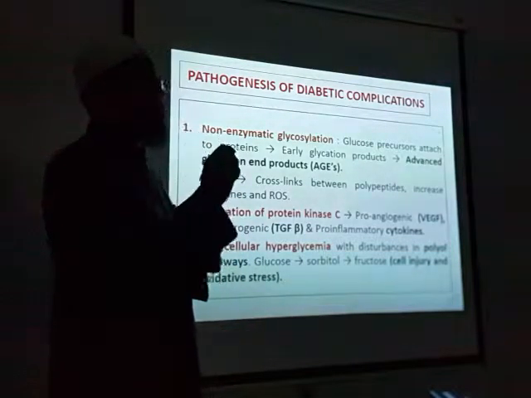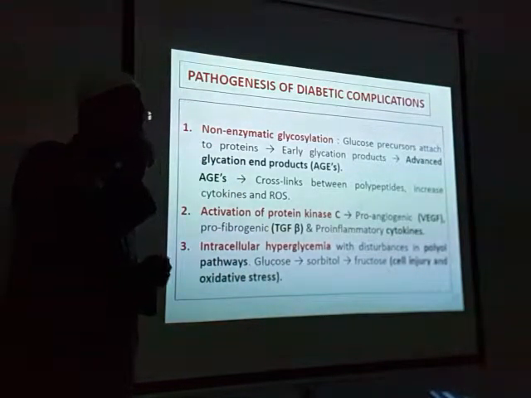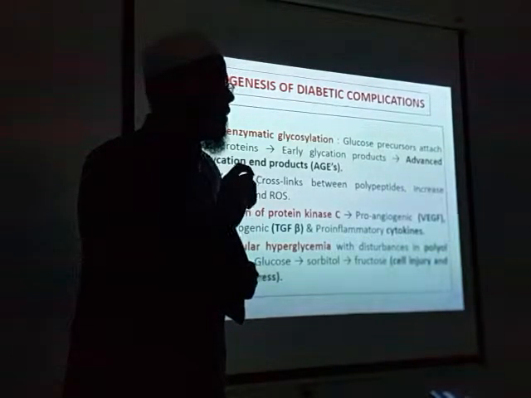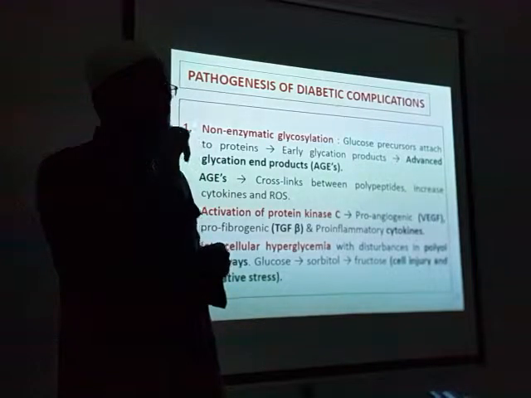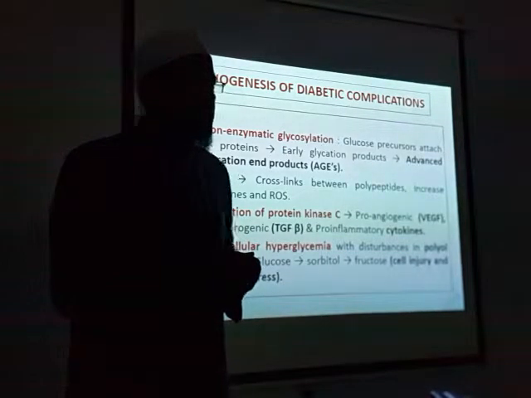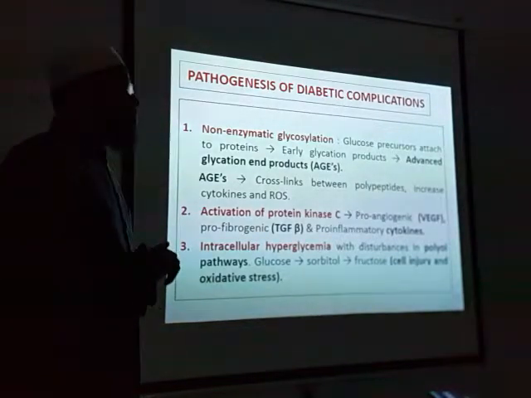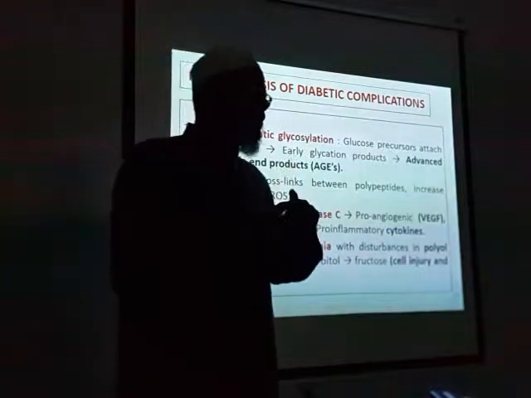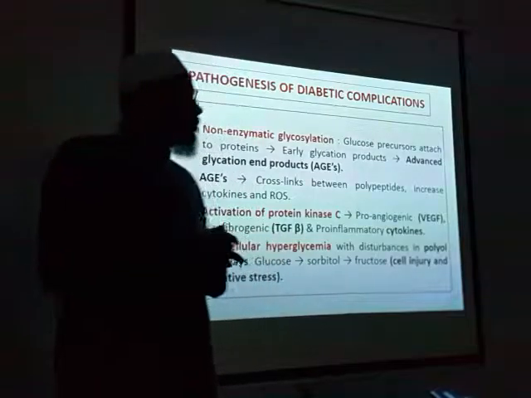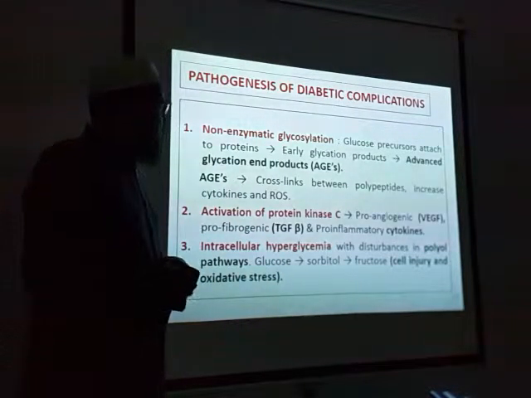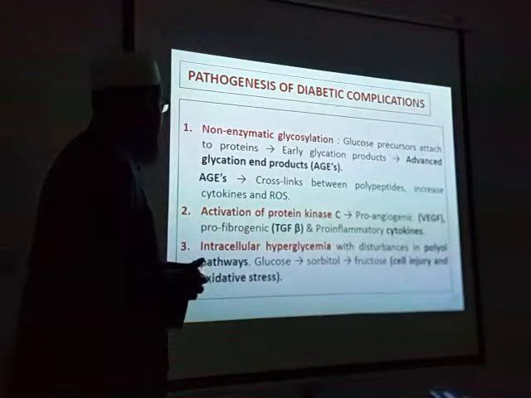Those red spots are nothing but formation of new blood vessels. That is called diabetic retinopathy. Inside the retina, he will have formation of new blood vessels. I think I have that photograph also, I will show you. So this is the pathogenesis for that vision problem, retinopathy. Pro-fibrogenic, we will discuss, I have a photograph. Pro-inflammatory cytokines is nothing but inflammation.